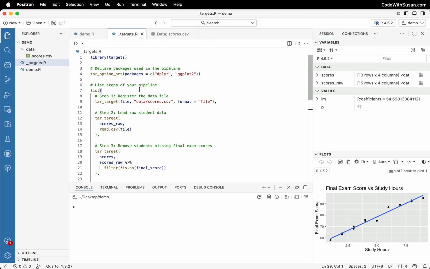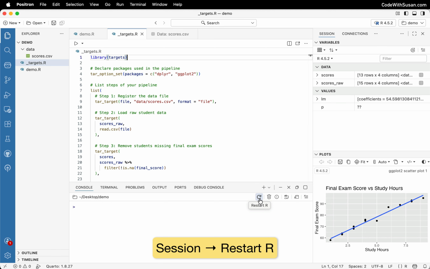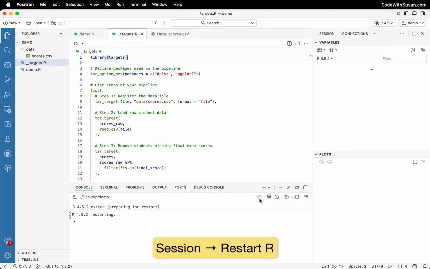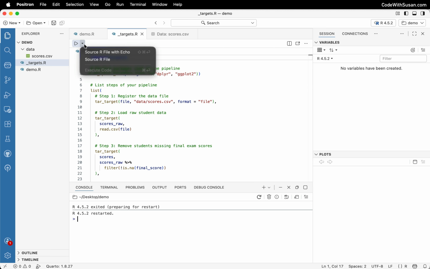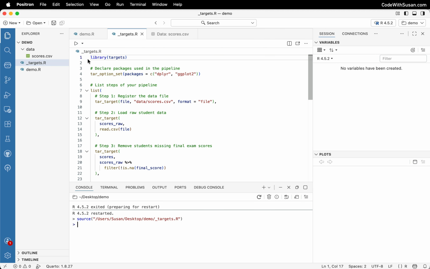And now I want to run this pipeline. Before I do that, though, I am going to restart my R session just so any of the previous session and the plots I had generated from my first example are cleared out. We've got a blank slate. In Positron, I'm going to do that in the console by clicking the little Restart R icon down here. If I was in RStudio, I could go to Session, Restart R. Then I'm going to run or source the entire targets file.